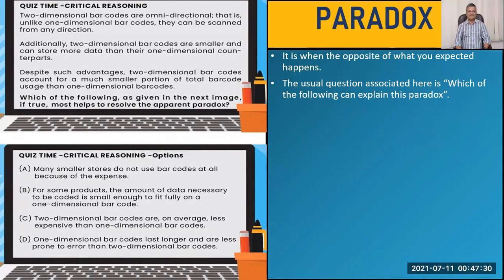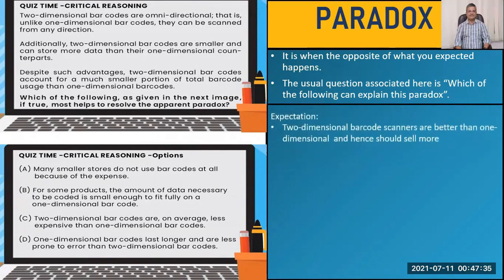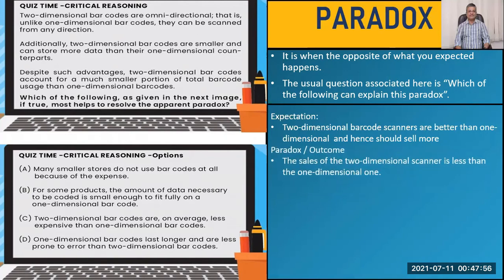All right. So what has happened? It is stating that two-dimensional barcodes are better than one-dimensional ones. So what is the expectation? Expectation is that they should sell more. If something is better than the other product, it automatically means that it should be selling more. What happens actually? What is the reality of the situation? The sales of two-dimensional scanners are actually less than the one-dimensional one, which is opposite to what we expect, isn't it? So that is the paradox for us.